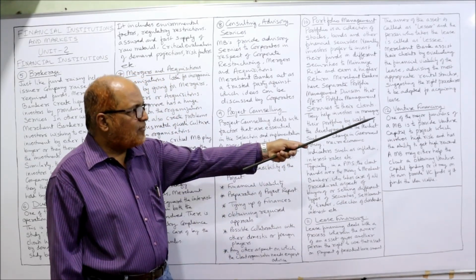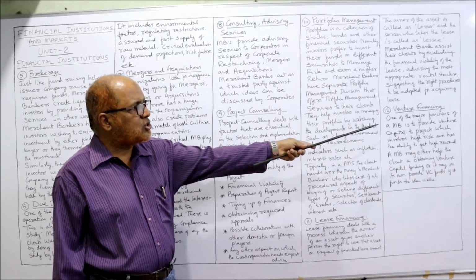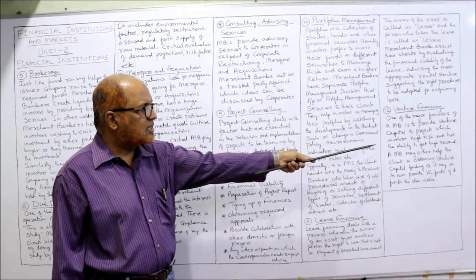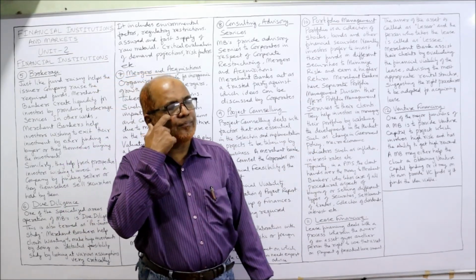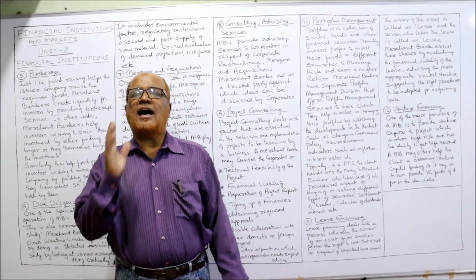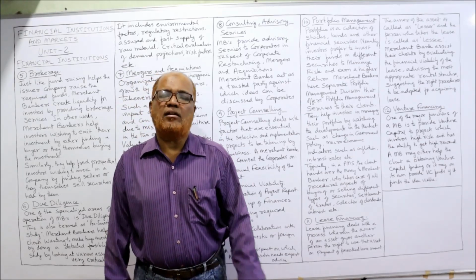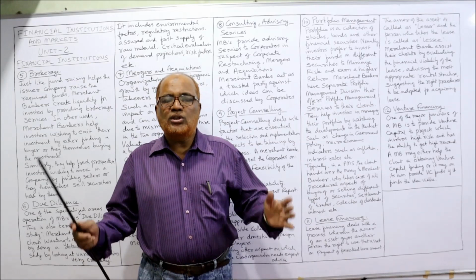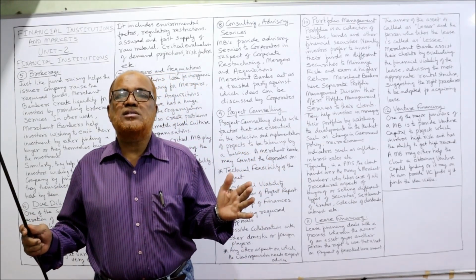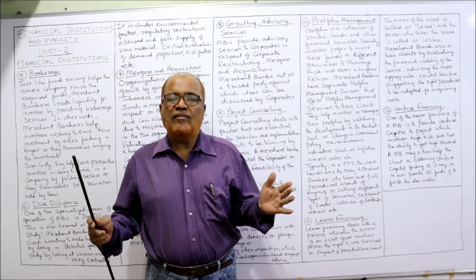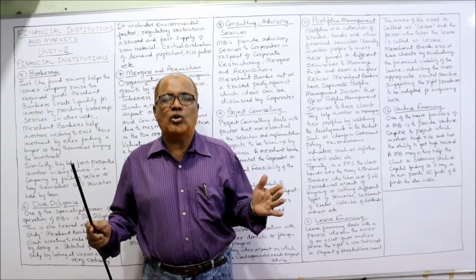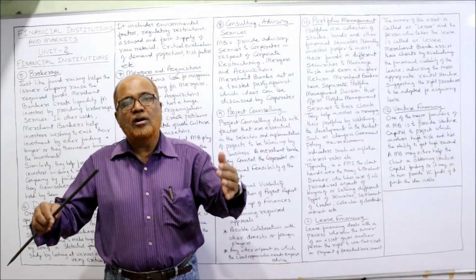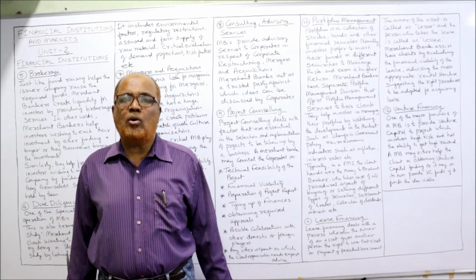One of the major functions of a merchant bank is to provide venture capital to projects which involve high risk and the ability to get high return. Normally there is a direct relationship between risk and return. The higher the risk, the higher will be the return. So there are some projects which are risky projects. Everyone will not take up those projects because the risk is more. But when risk is more, definitely return will also be more.